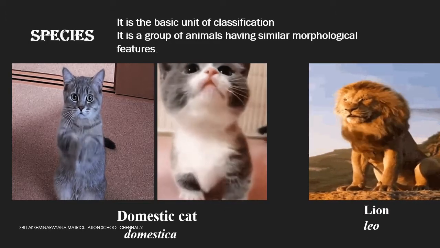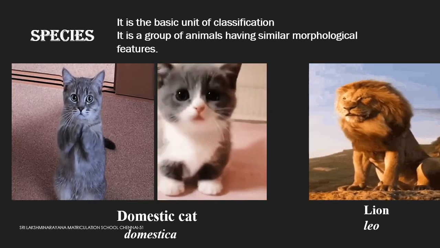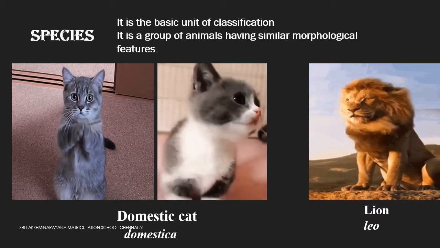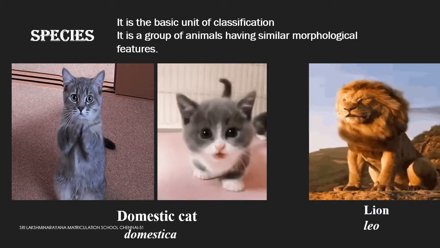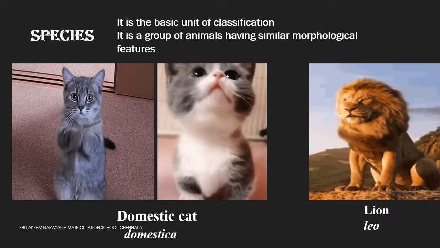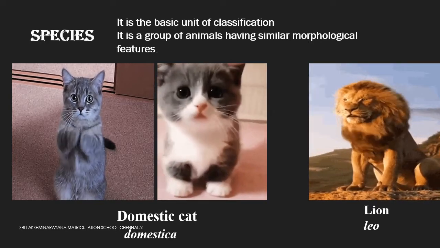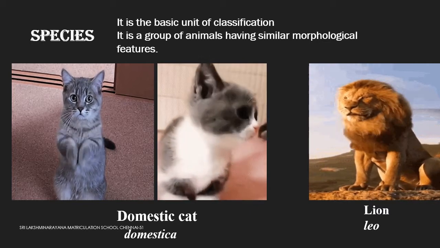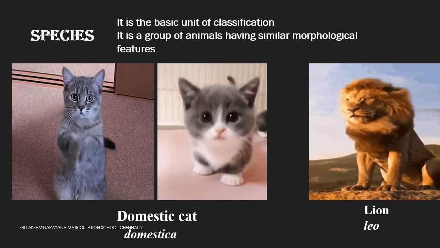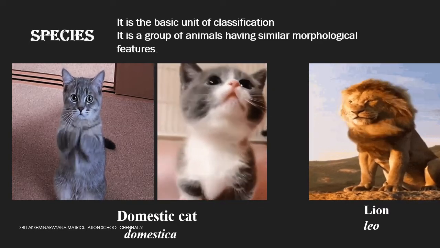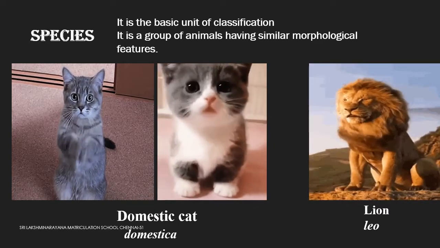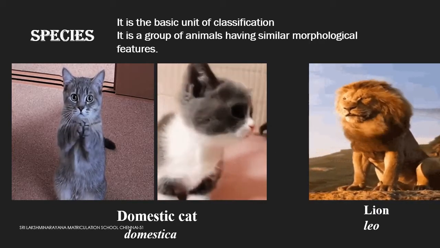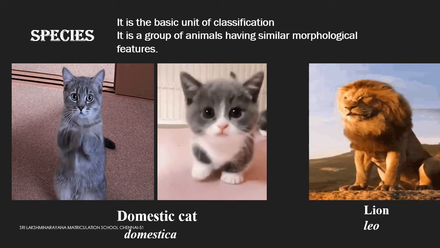Children, I will start from the lowest category. The species is the lowest category in the taxonomical hierarchy. It is the basic unit of classification. It is a group of animals having similar morphological features. Morphological means external appearance or external characters. Here I am showing a few examples to you. The first two pictures belong to the same species, that is domestic cat. The species name is domestica. So they can interbreed and are able to produce fertile young ones.